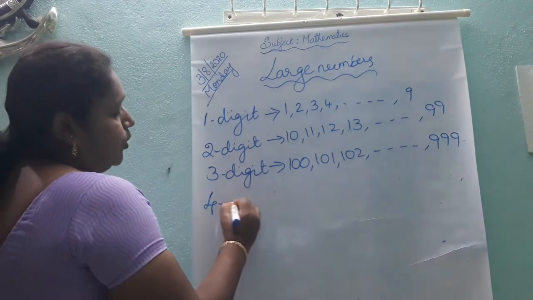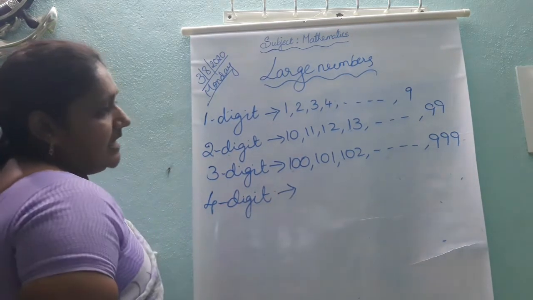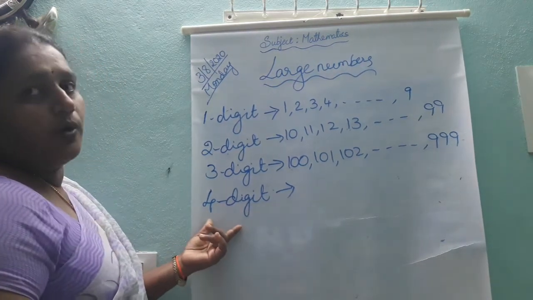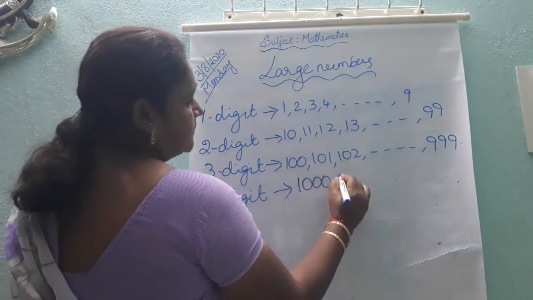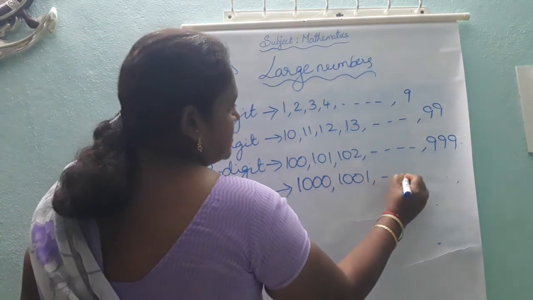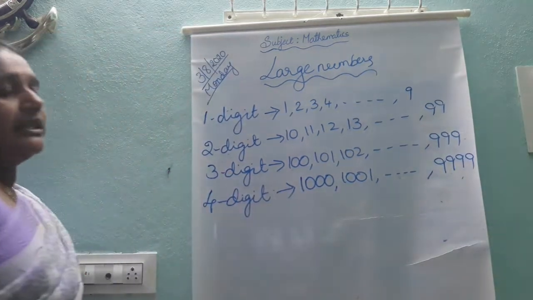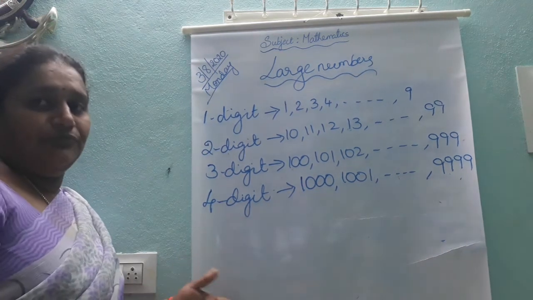Next, 4-digit numbers. In the previous class, the 3rd class, you learned up to 4-digit numbers. So, I think you know 1000, 1001 and so on up to 9999. We call them 4-digit numbers. So, now you are going to learn what comes after 4-digit numbers.